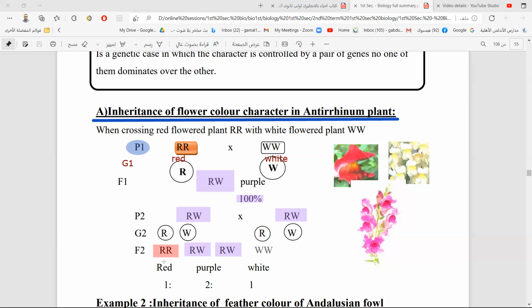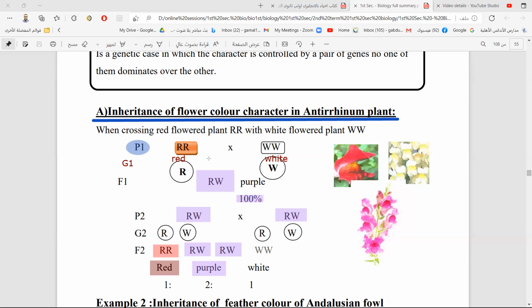The percentage or the ratio here is not 3:1 like Mendel. It is a new ratio or a new percentage. We have one red, and two purple, and one white. The percentage is 1:2:1. So this is a completely new way of inheritance, different from Mendelian inheritance. This way of inheritance, which is lack of dominance, is completely different from Mendelian inheritance. Is it okay?